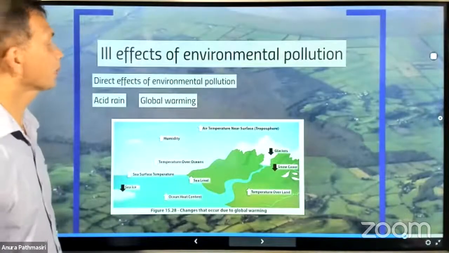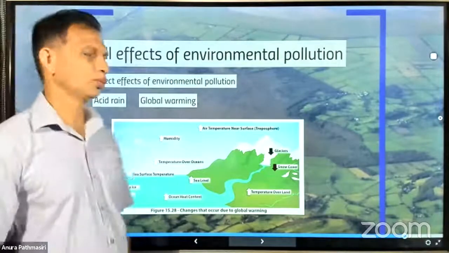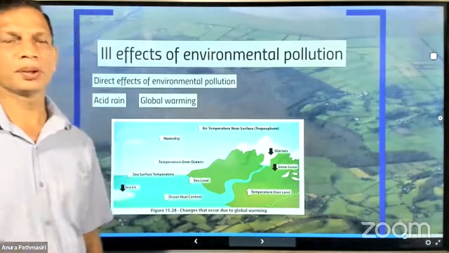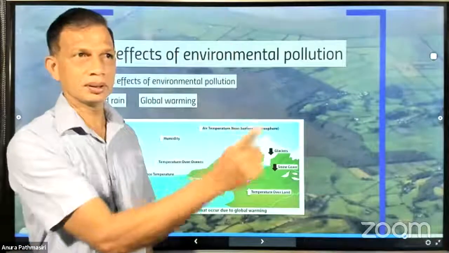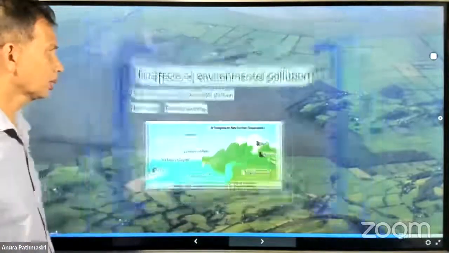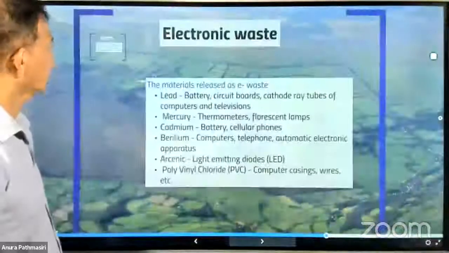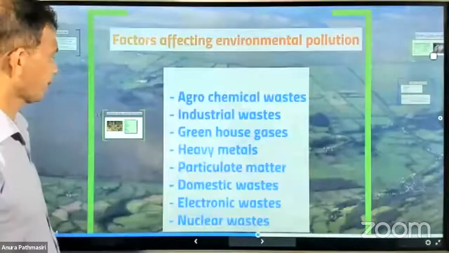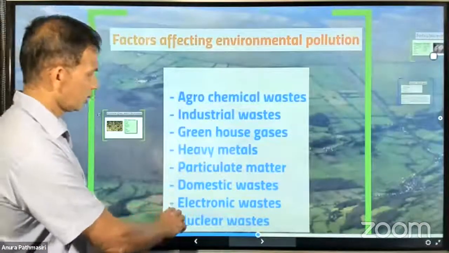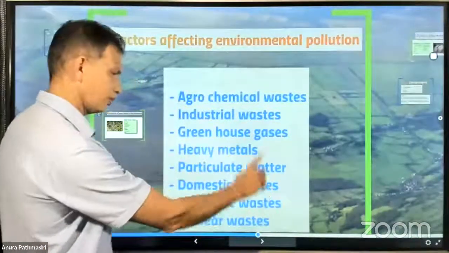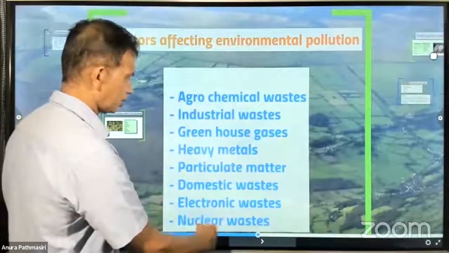Effects of environmental pollution. So we studied about environmental pollution. We study different things here: electronic waste, domestic waste, nuclear waste.